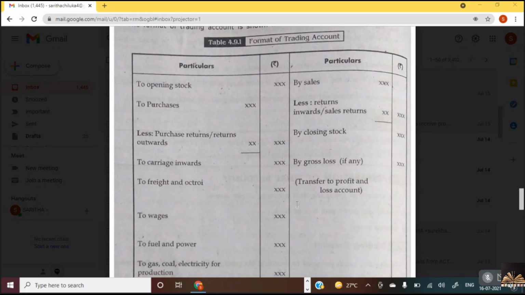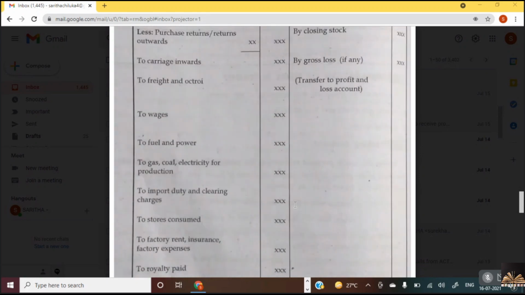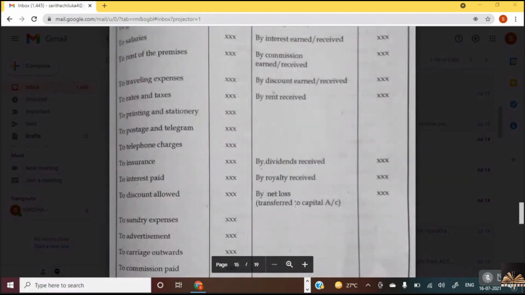Where do we mention carriage outwards? Carriage inwards comes on the debit side of trading account. Carriage outwards comes on the debit side of profit and loss account.